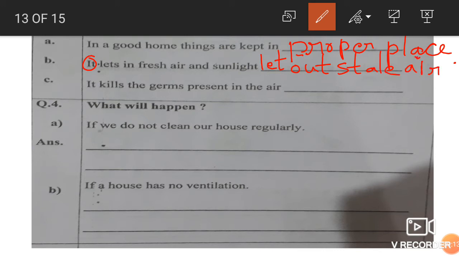Okay, AIR. Sunlight kills the germs present in the air and helps us to stay healthy.